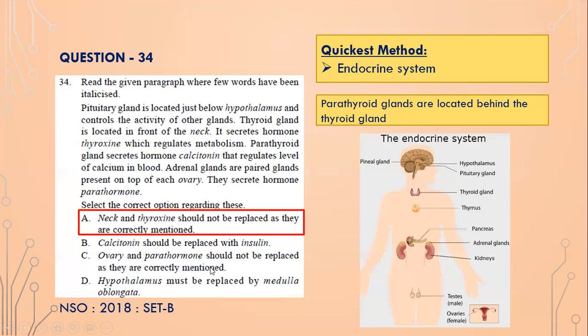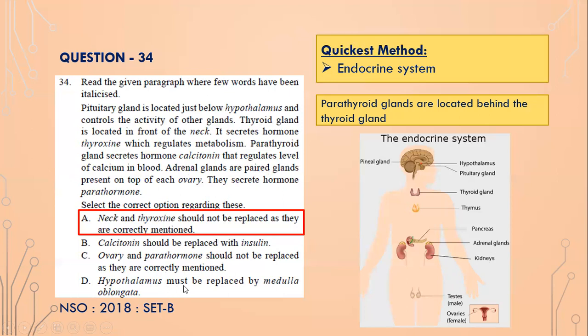Okay, so again, this is incorrect, because adrenal glands are present on top of each ovary. This is incorrect, isn't it? Adrenal glands, they are on top of the kidneys. So again, this is incorrect. Ovary and parathormone should be replaced. So adrenal glands are paired glands present on top of each kidney.